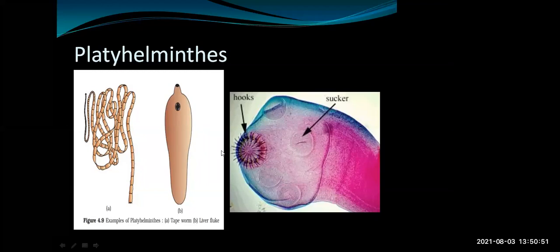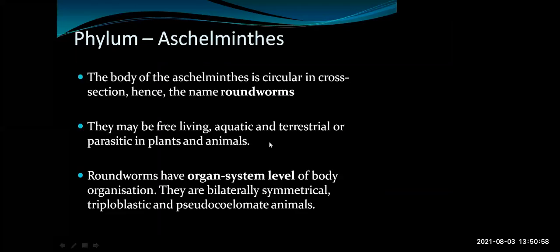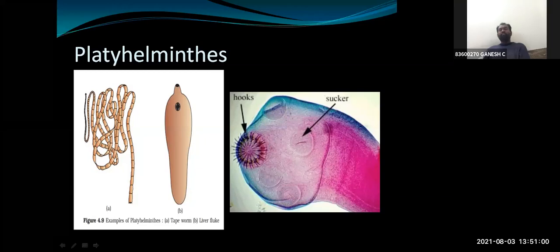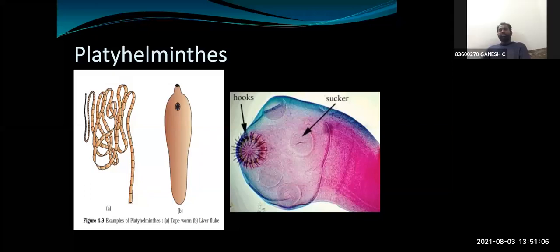Fasciola. So hooks and suckers are present in what type of platyhelminth? Parasitic. Generally, most of the platyhelminths are what type of parasites? Endoparasites. So, if you are interested, we can go much more in detail.